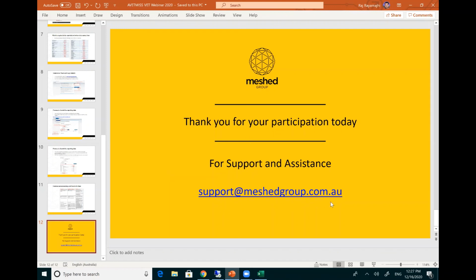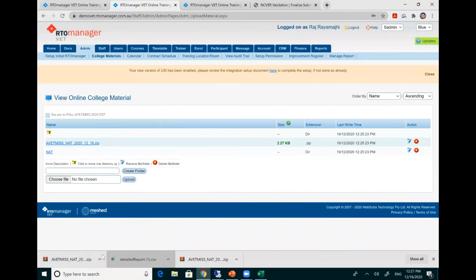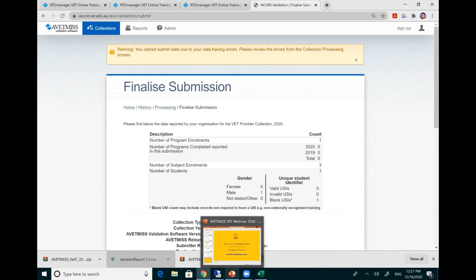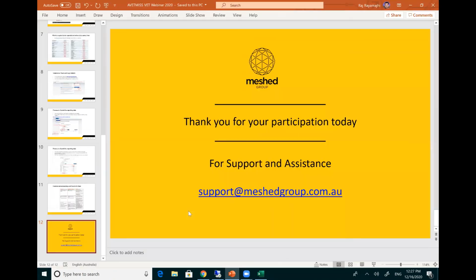We will send you this recording and the PowerPoint slides for your reference as well. When you are sending your support query, there are two things you can do to help the support team get your answers addressed quickly. One is, what is the actual file that you have used that returned this error? And the second one is the detailed report. If you can send those two before you log your ticket with our support system, then your query will be answered quickly, because we know exactly what is the error that you want to fix and we can suggest.